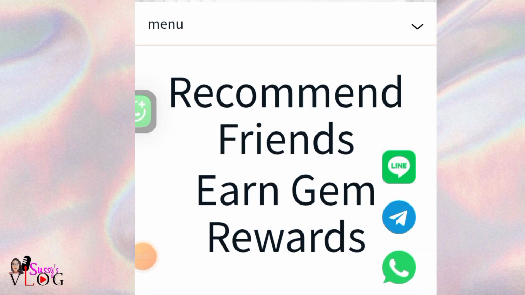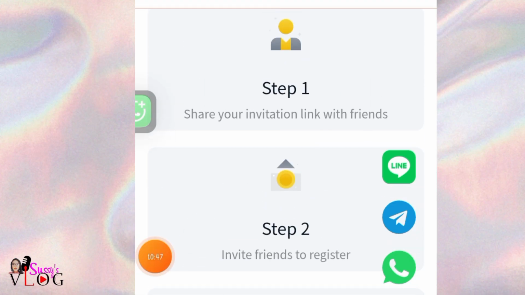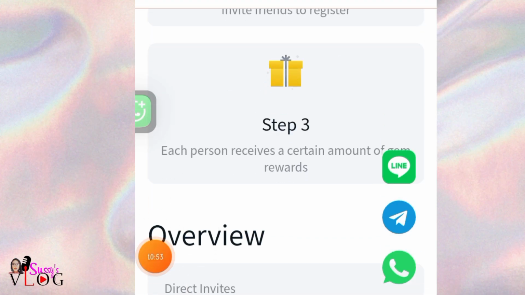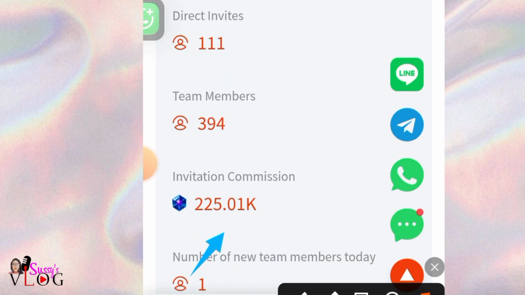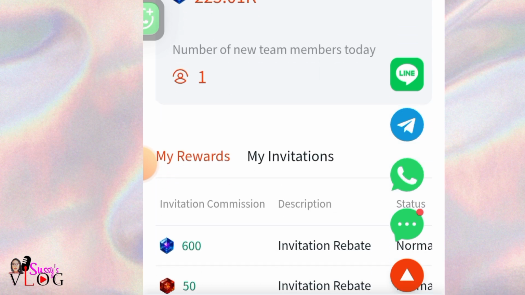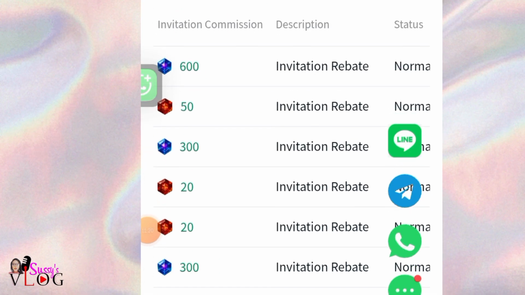This is how my invitation dashboard looks. See, the first thing you need to do, like I said, is to share your invitation links with your friends, invite friends to register. Then each person will receive a certain amount of gem reward as you sign in the way I showed you. So you see, I've referred directly 111 people, and then I have 394 team members, and I've gotten 225.01 commission as a gem. So I've gotten one referral for today.